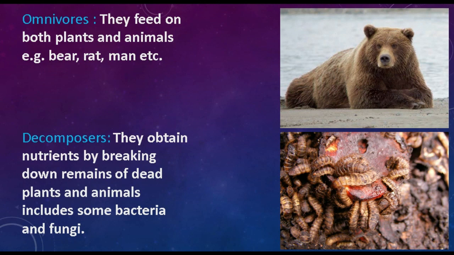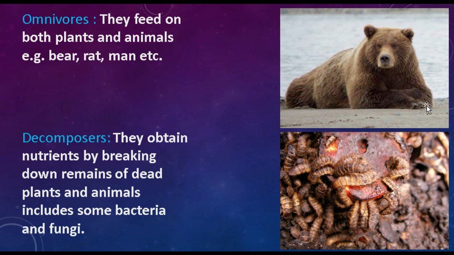The next category is omnivore. Students, omnivores are those heterotrophs who derive their food from both plants as well as animals, like bear, rat, man. Man means we, the human beings, also come into this category, means we are also omnivores. As you can see here, it is a picture of a bear. It is an omnivore.